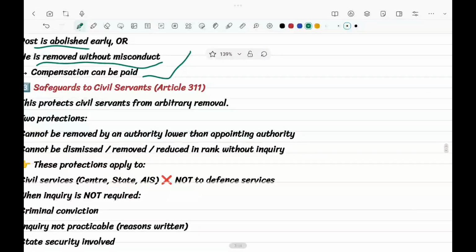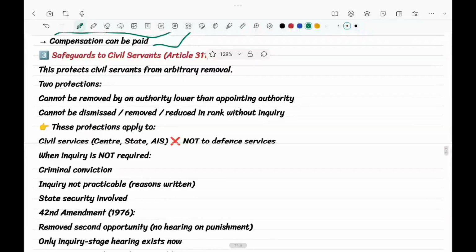The other thing is the safeguards to civil servants, which come under Article 311. Here the civil servants get protected. There are two protections: they cannot be removed by an authority subordinate to the appointing authority, and they cannot be dismissed, removed, or reduced in rank without an inquiry.